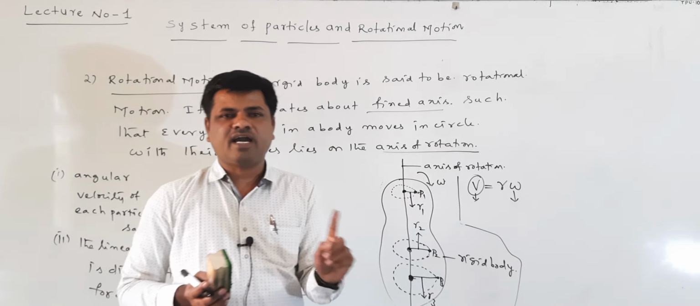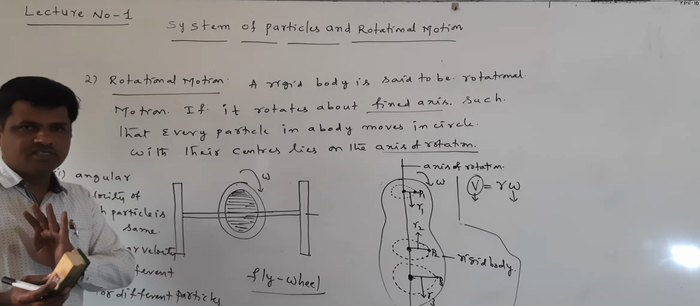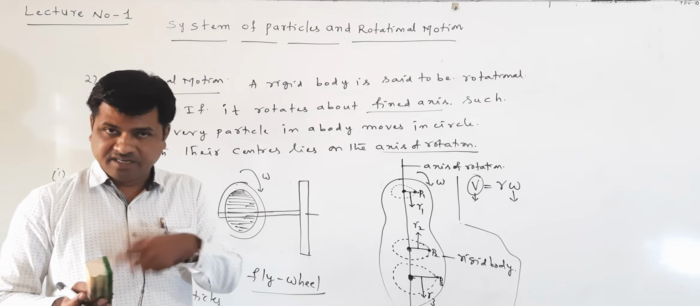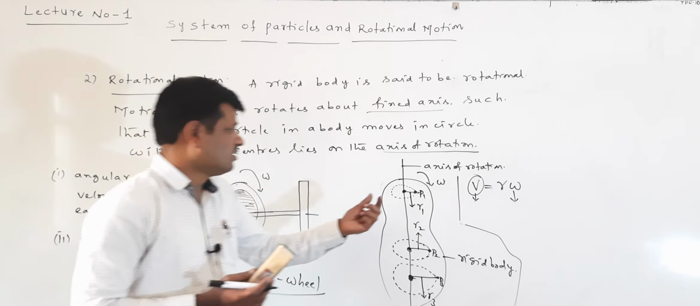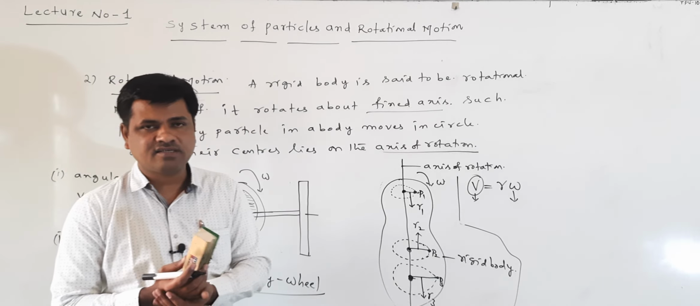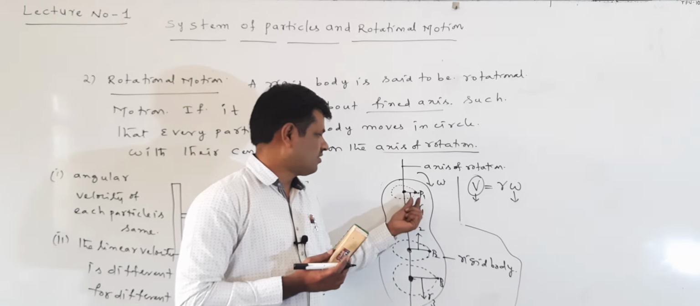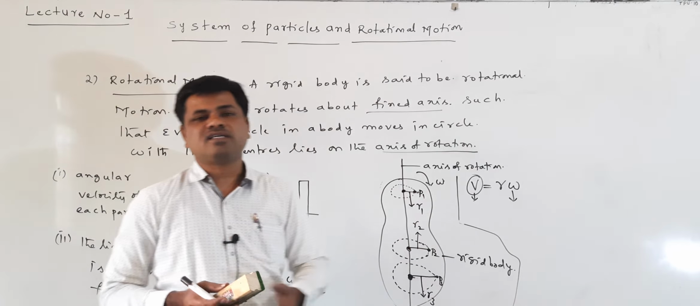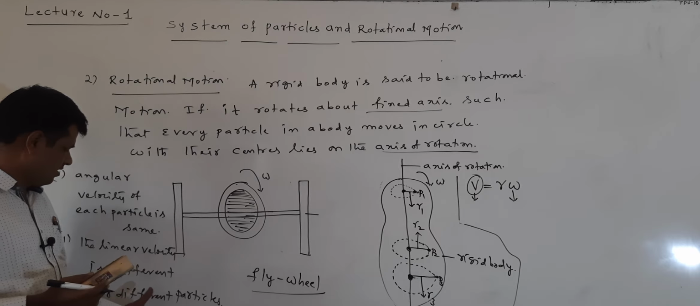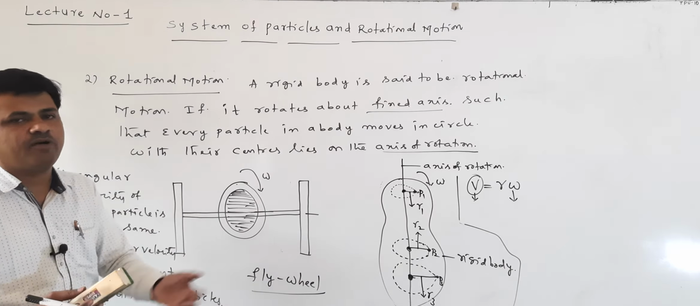Suppose the body is rotating with angular velocity omega. Every particle in the body rotates with the same angular velocity omega. But what changes here? The linear velocity of each particle is different. Why different? Because the distance of the particle from the axis of rotation changes. That is the reason linear velocity changes. So linear velocity is different for different particles, but the angular velocity of each particle is the same.